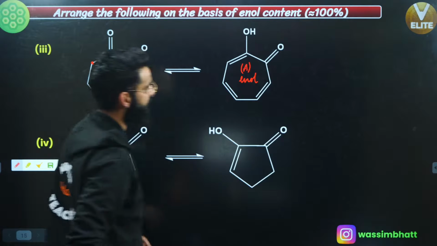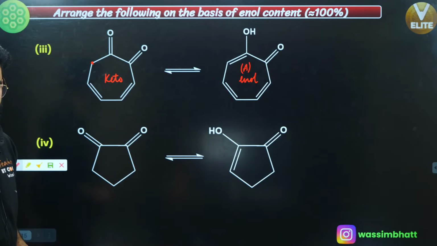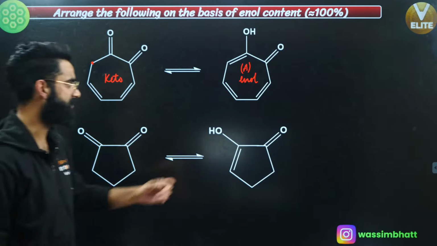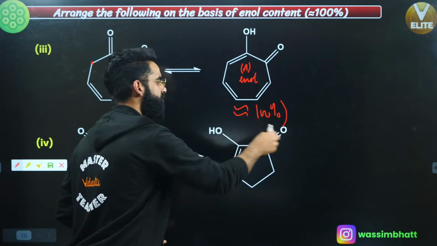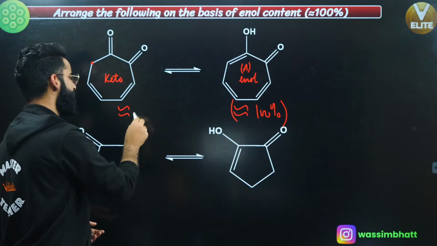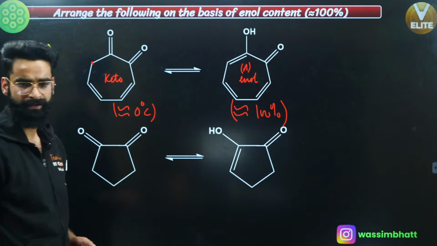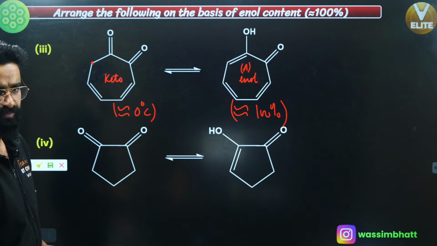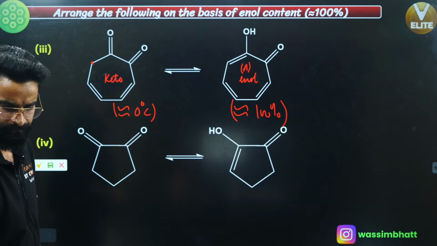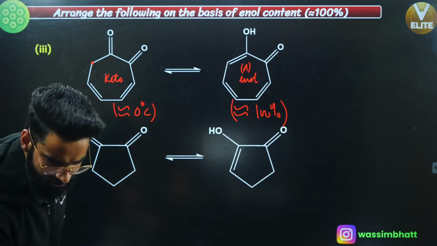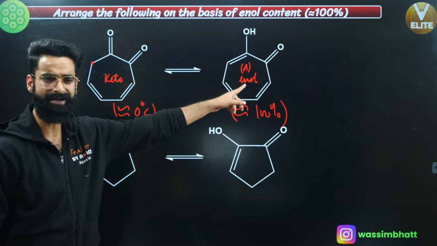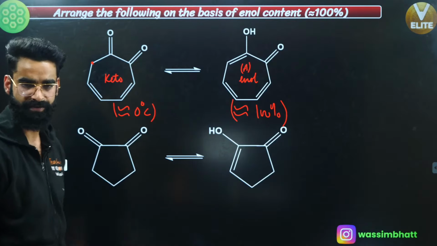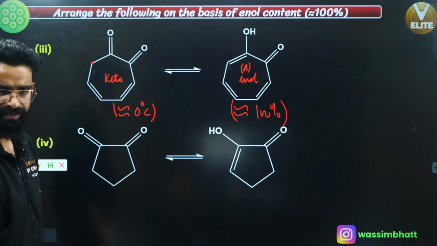If this is aromatic, what is going to happen? I'll simply say its stability is going to be more, and its percentage enol character in the mixture is going to be 100%, and this is going to be nearly 0%, right? Let me know in the chat box if it's clear to everyone. I'm sure it's clear to everyone, right? Perfect. Exactly. This one is more stable, that's why its percent enol character is nearly 100%.